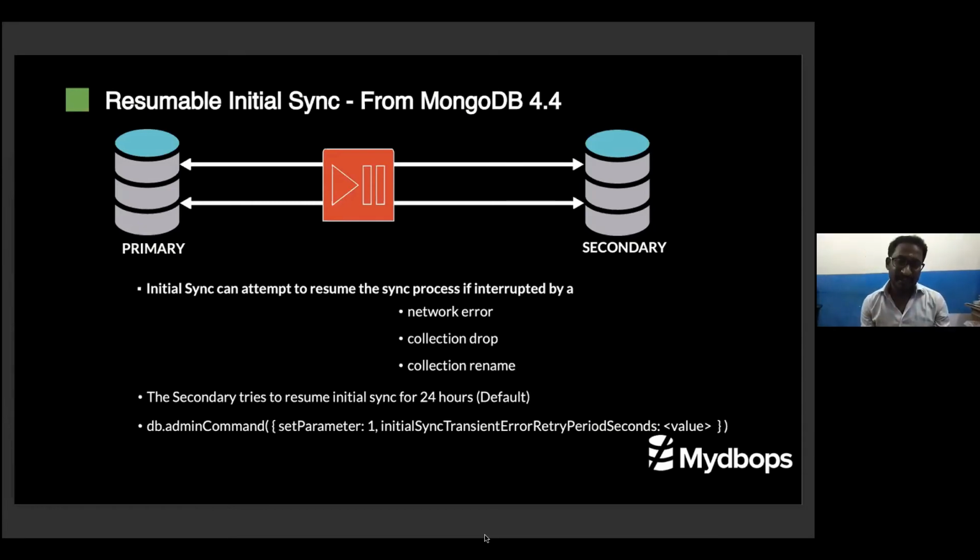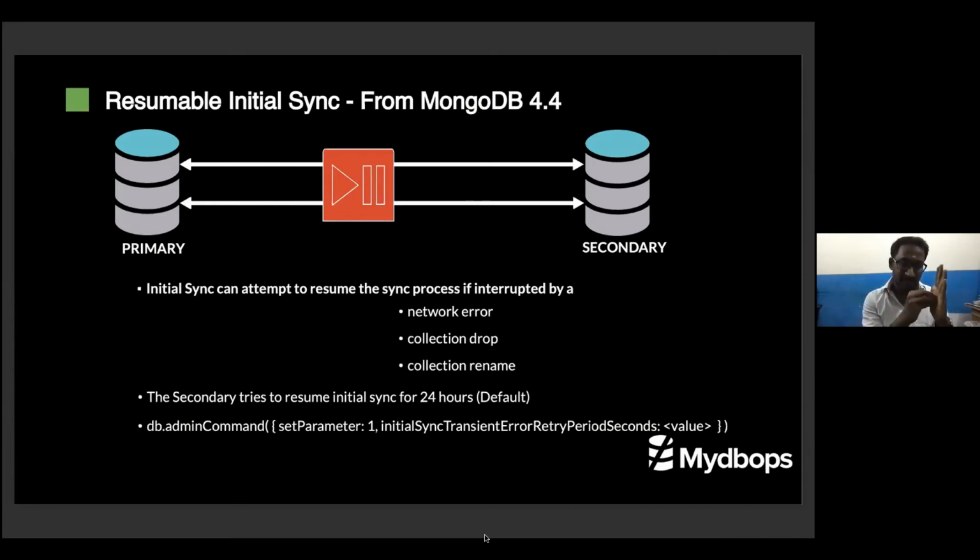So this is fixed in the 4.4 version with a few parameters like network, collection drop, collection rename. Particularly, I'd like to specify these things: whenever you are doing initial sync and there is a network error, when the network is up, it automatically does the initial sync. Particularly, people ask a lot of questions about the collection rename. What about collection rename, Manoj?